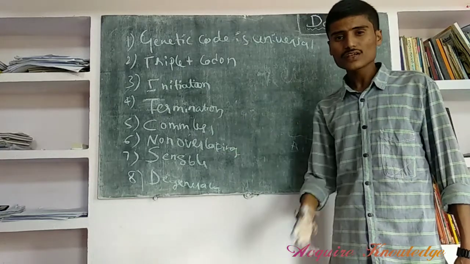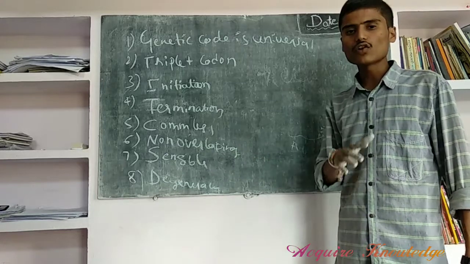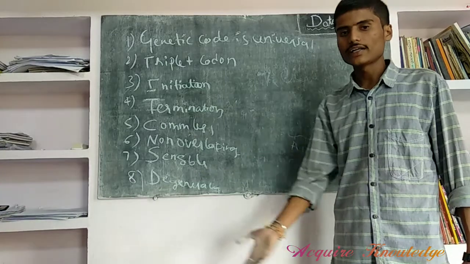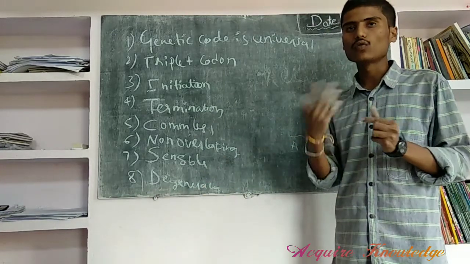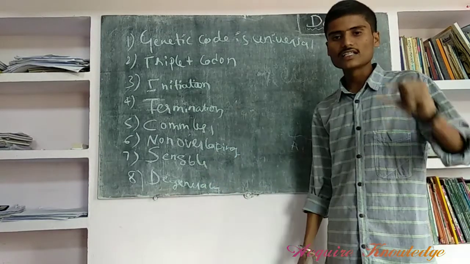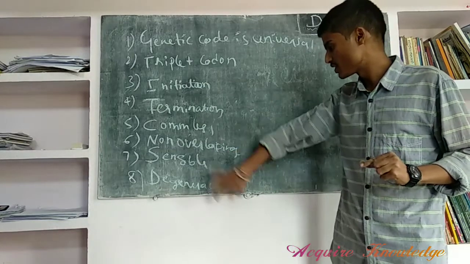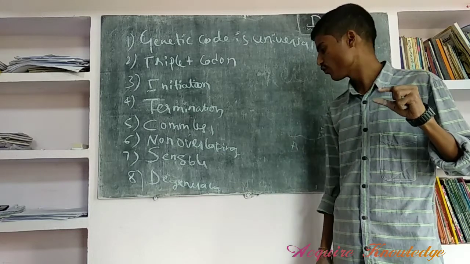Commaless means there is no comma in between the 3 nucleotides. Non-overlapping means there is no sharing of one nucleotide or letter with another codon; there is no sharing between 2 codons. Sensible means a specific codon codes for a specific amino acid only. Degeneracy means in the triplet codon system there are 64 codons.